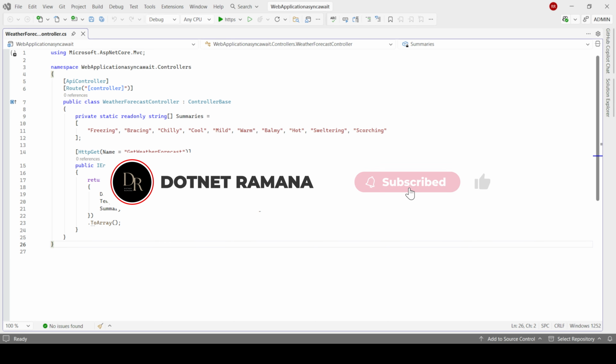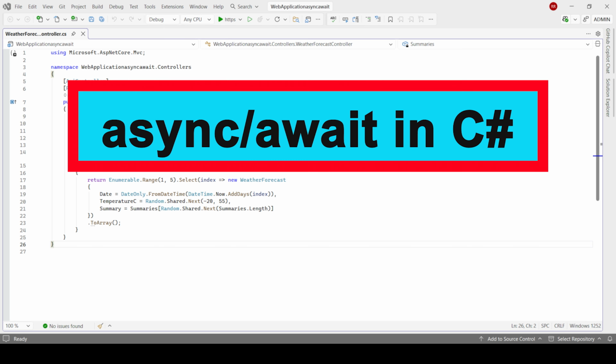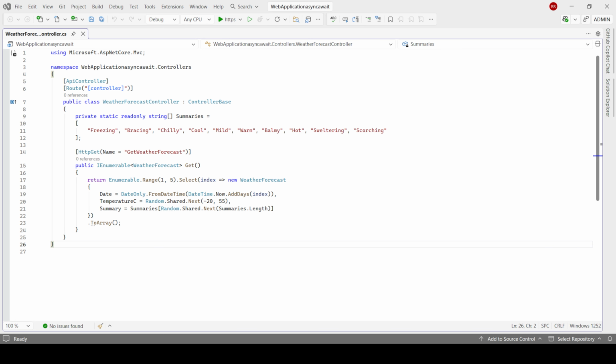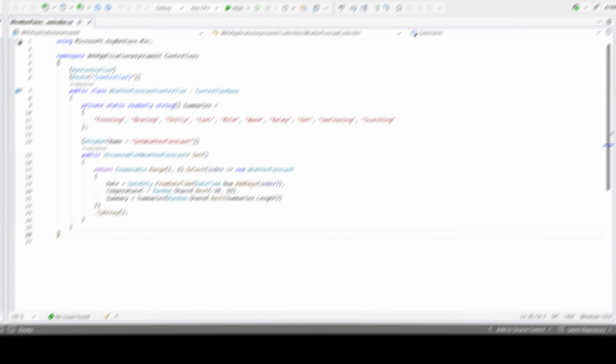Today we are going to understand Async Await in .NET. No confusing words, no heavy theory, just simple examples, like talking to a friend. We will see what is Async Await.